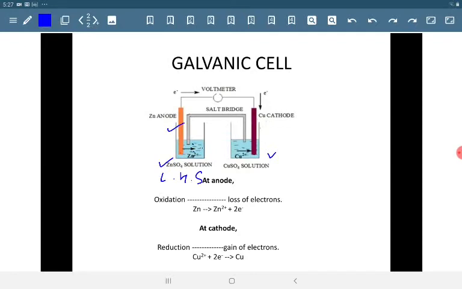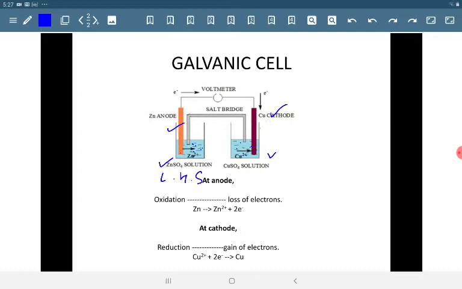This is zinc sulfate solution. And in the cathodic half cell, a copper rod is placed in a solution which is 1 molar copper sulfate solution. Here a voltmeter is connected via these wires, and here a salt bridge is also put.